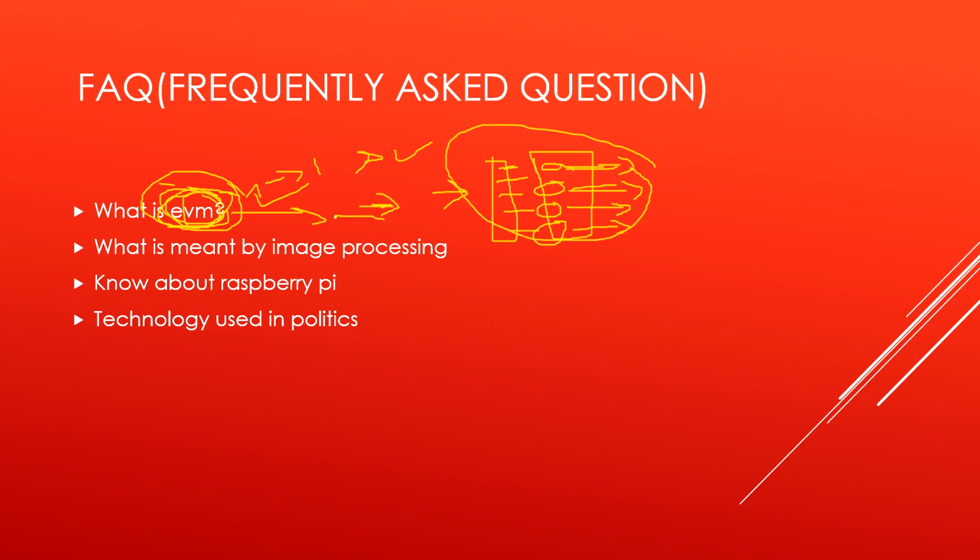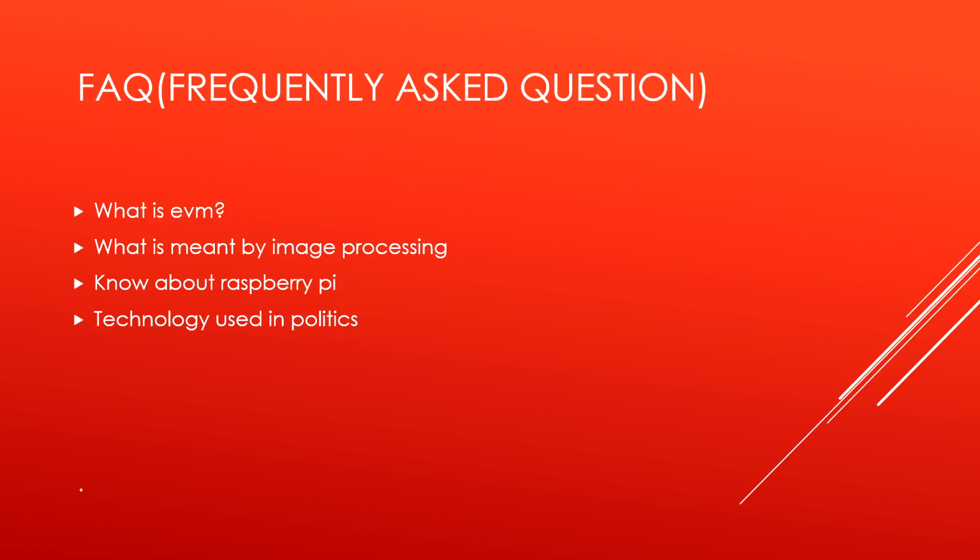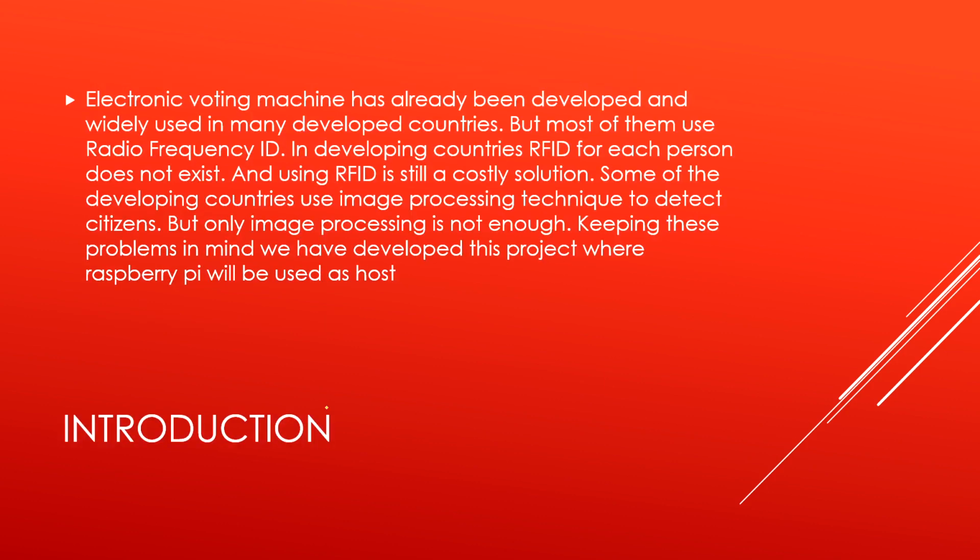That's the reason why the project has been introduced as an image processing project, and it will be implemented through a hardware kit, that is Raspberry Pi. We can also discuss the technology used by politicians, and how politics is governed through technology. All these things are important whenever we discuss frequently asked questions. So this is all about the introduction to the voting machine, which I have already said.